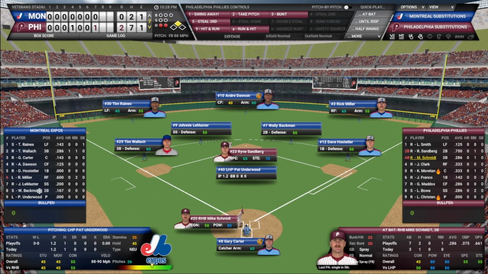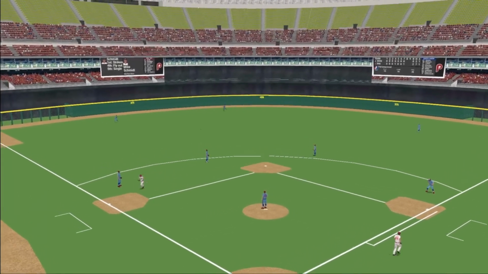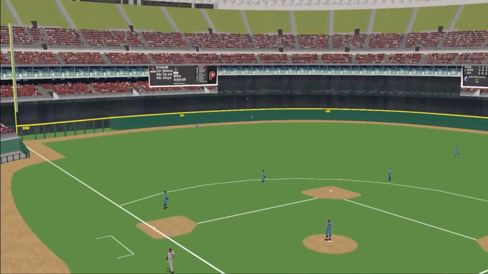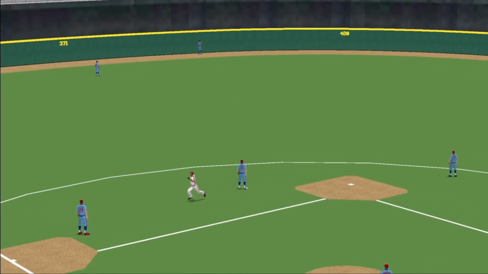Now Schmidt to the plate. 1 for 3 today. He's 2 for 7 in the series. Drove in the game-winning run in the first game. Chance to open it up to a 3-run lead. Hits that ball hard deep to left center field. Going back, and it's here. Home run, Mike Schmidt. Makes it 4-0.